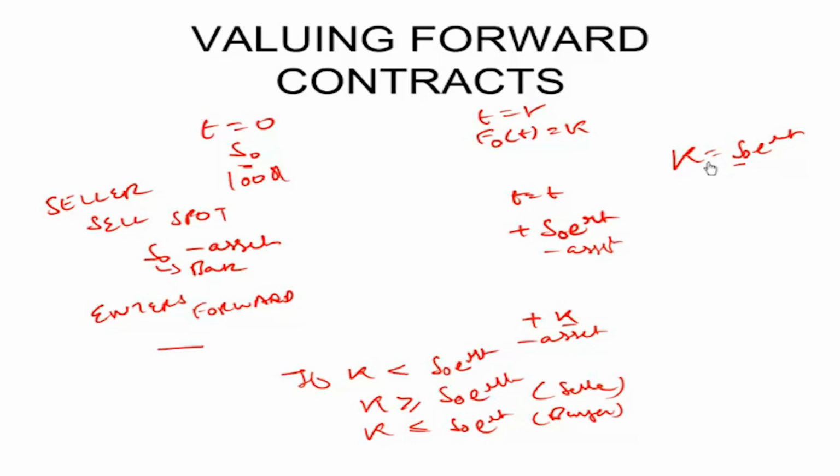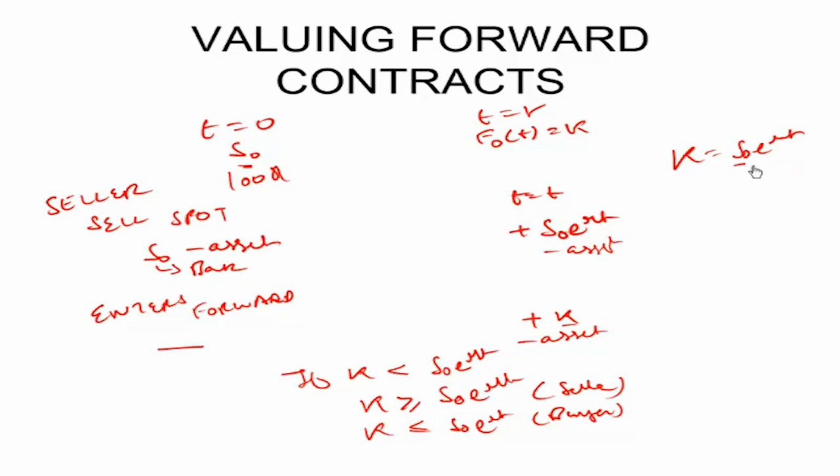This is called the no arbitrage price of a forward contract. The price of the forward cannot be any different from this. If it is, then there will be an arbitrage opportunity, and we will study in today's session how to exploit that arbitrage and how to make money if you see in the market that the forward price is different from S0 e raised to the power RT.